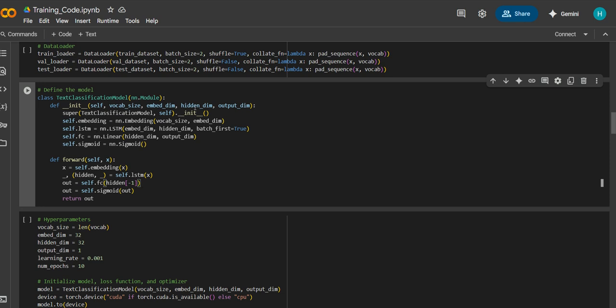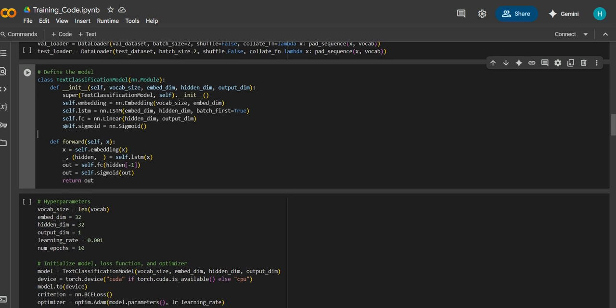We have the embedding dimension. This is the input size, which is represented by an embedding. We have the hidden dimension. We have self.fc. This is a fully connected layer that maps the output of the LSTM to the output dimension. In binary classification, positive or negative sentiment, this typically has an output size of 1. We define self.sigmoid. This is a sigmoid activation function that converts the output of the fully connected layer to between 0 and 1, making it suitable for binary classification.